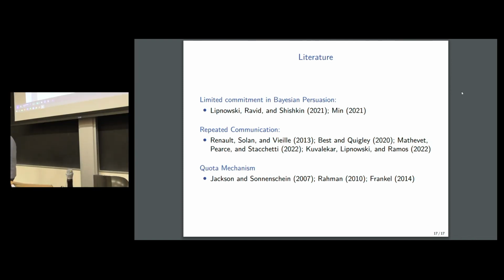I see. So in terms of the literature on repeated games, there is extensive literature using repeated games to think about credibility in persuasion problems. I think the one that's closest to ours is probably the paper by Renault, Solan, and Vieille. In that paper, they have a receiver who plays a quota strategy that uses quotas to enforce truth-telling from the sender. Using quotas to enforce the message distribution is similar to what we're doing here. But the focus of that paper is to enforce truth-telling from the sender.